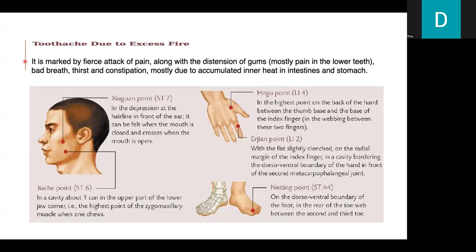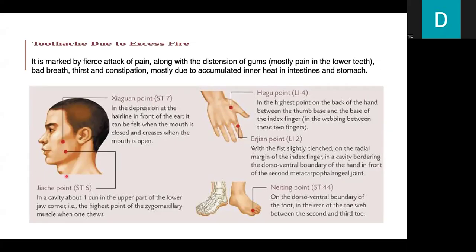It is marked by fierce attacks of pain along with distension of the gums, mostly in the lower teeth, bad breath, thirst, and constipation, mostly due to accumulated inner heat in the intestines and stomach. So here are the points to be used for excess fire. We use Stomach 7, in the depression at the hairline in front of the ear, which can be felt when the mouth is closed and creases when the mouth is open.